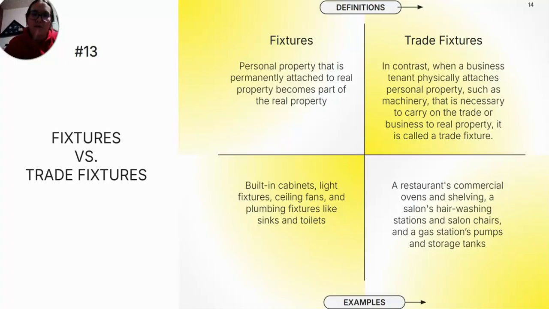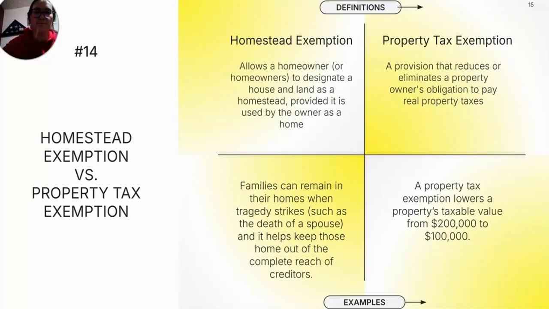A fixture is a personal property that is permanently attached to real property, and it becomes part of the real property. For example, this would be built-in cabinets, light fixtures, ceiling fans, and then plumbing fixtures like sinks and toilets. Trade fixtures are when a business tenant physically attaches personal property, such as machinery, that is necessary to carry on the trade or business to real property. It is called a trade fixture. A restaurant's commercial ovens and shelving, a salon's hair washing stations and salon chairs, and a gas station's pumps and storage tanks are all examples of trade fixtures.